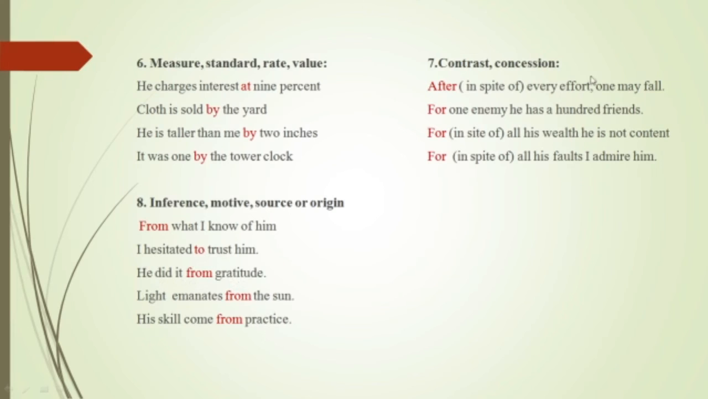Okay, contrast or concession, we have these commonly used words, like after every effort one may fall. For one enemy he has 100 friends. For all his wealth he is not content. Here the word for is used as in spite of. In spite of all his wealth he is not content, he is not satisfied. For, in spite of all his faults, I admire him.